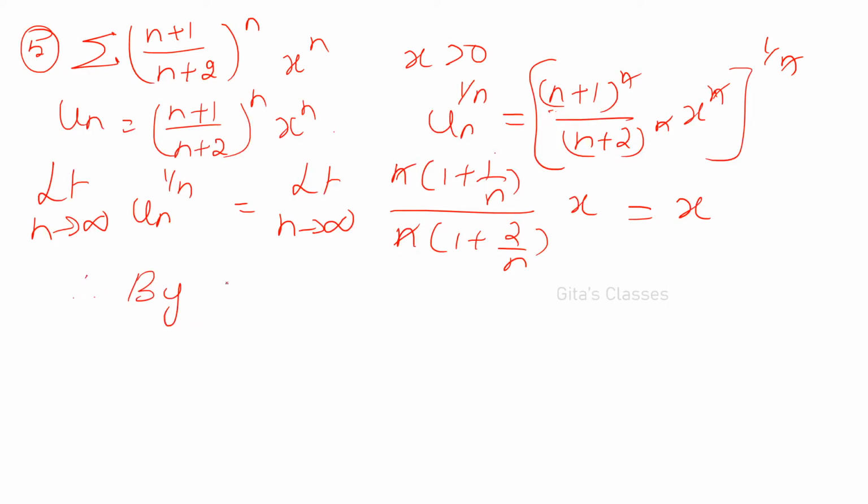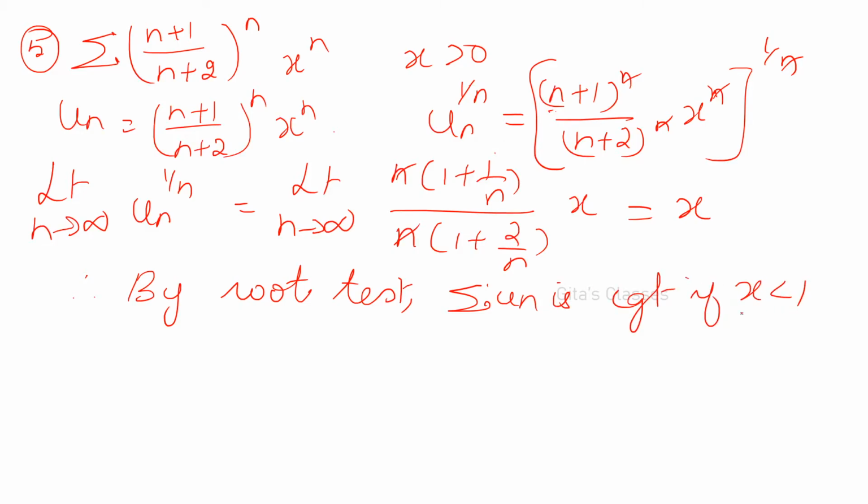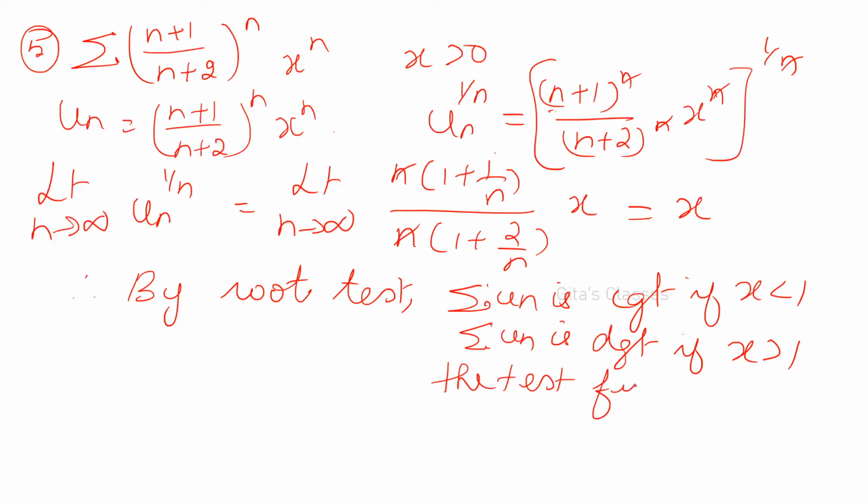Therefore, by Cauchy's root test, we get sigma un is convergent if x is less than 1 and is divergent if x is greater than 1, and the test fails when x is equal to 1.